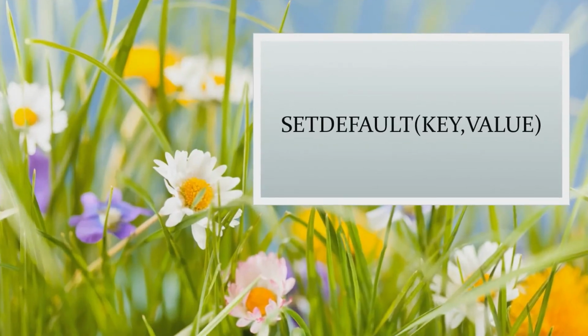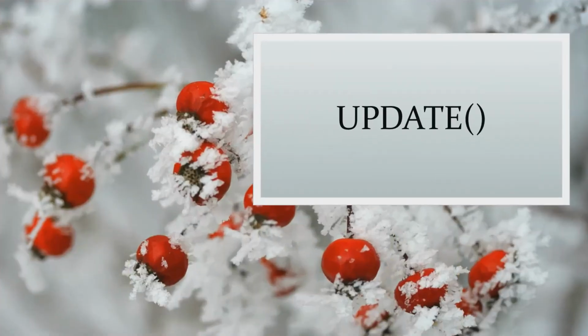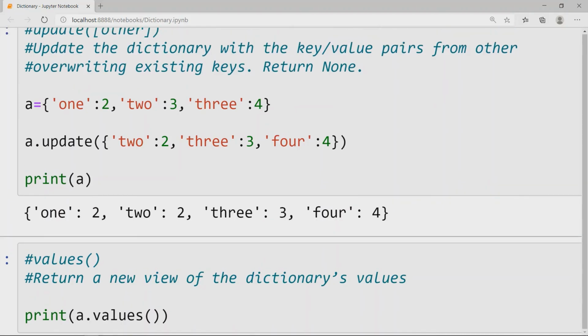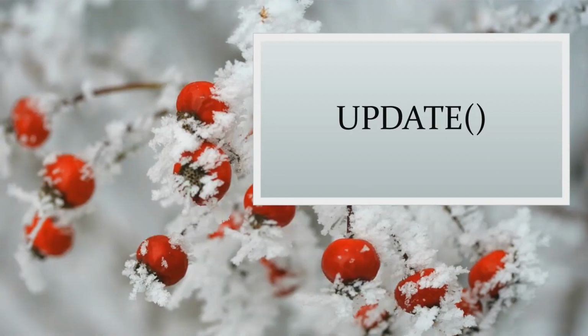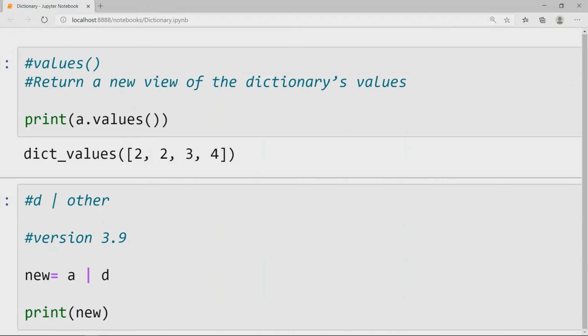setdefault(key, default): if the key is in the dictionary, it returns the value. If not, it will insert the key with a value of default, and default is None here. update(other) updates the dictionary with key-value pairs from other, overwriting existing keys. Returns None. values() returns a new view of the dictionary's values. The final snippet is the union operator, which works in Python 3.9.